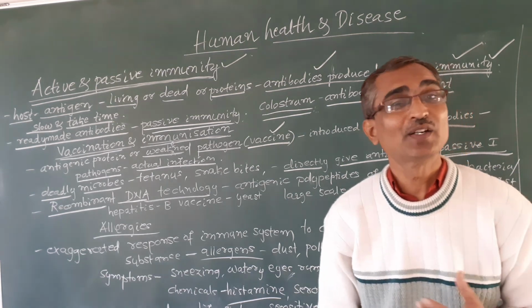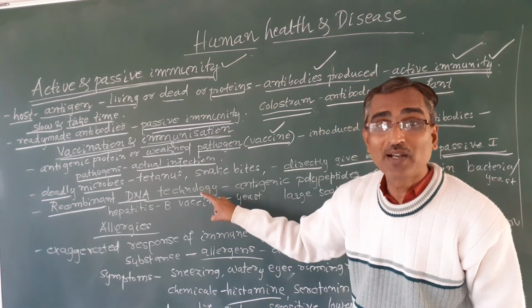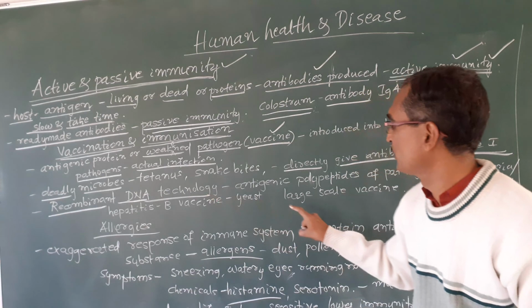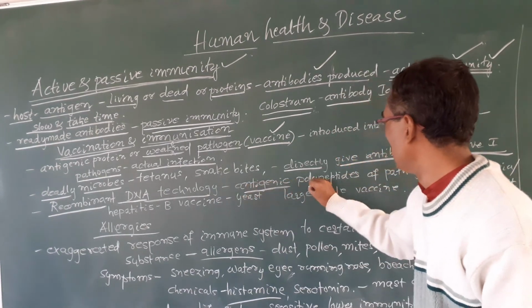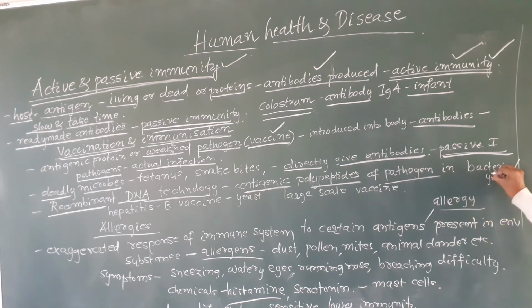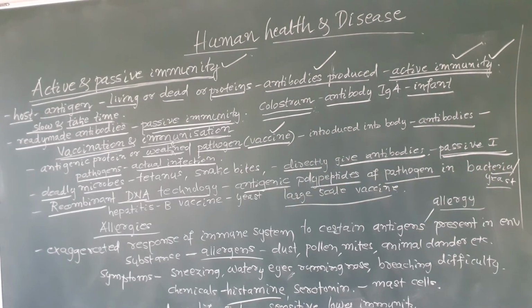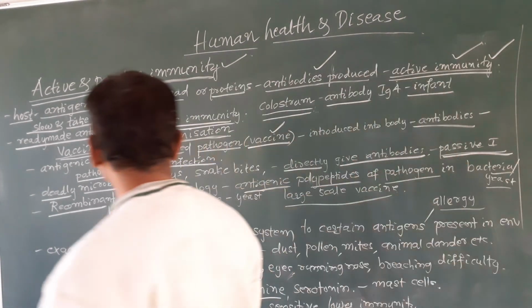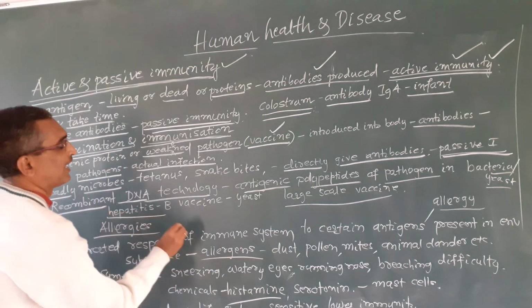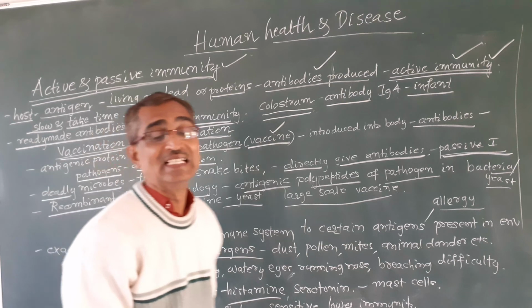This recombinant DNA technology has enabled us to produce antigenic polypeptides of pathogens in bacteria and yeast. That is why large scale vaccine production is possible. An example is the hepatitis B vaccine, which is produced by yeast.